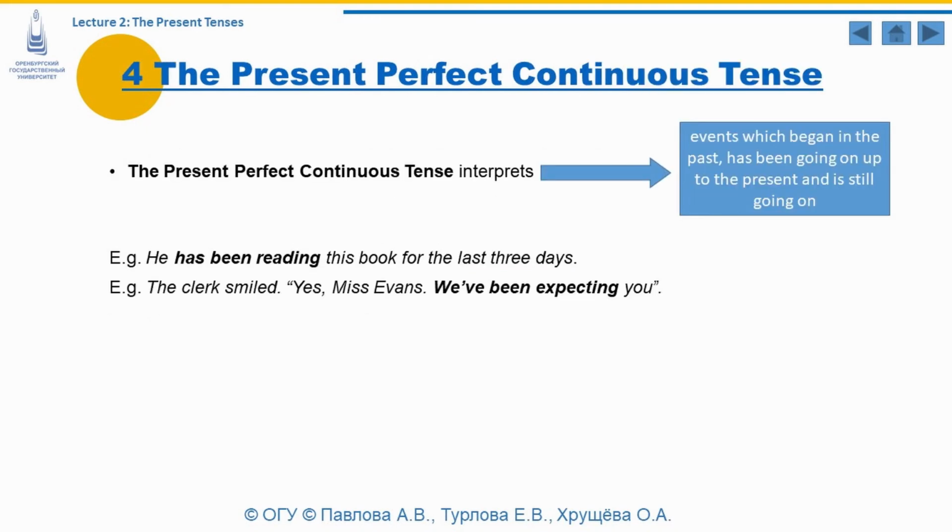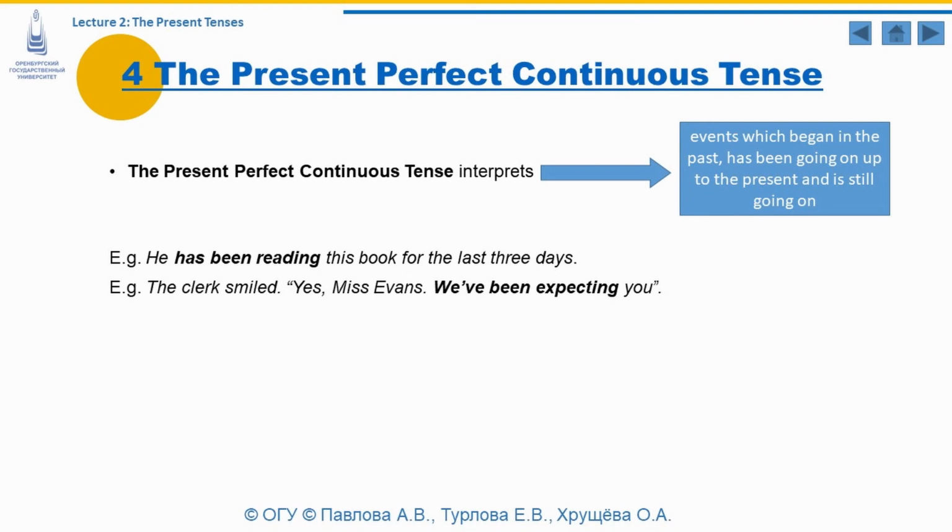The present perfect continuous tense interprets events which began in the past, have been going up to the present and still are going on. He has been reading this book for the last 3 days. He has been reading is a verb form which is used in the present perfect continuous tense, and we indicate with the expression of the time that this action is really going on till now, for the last 3 days, and still.